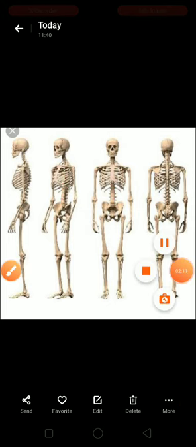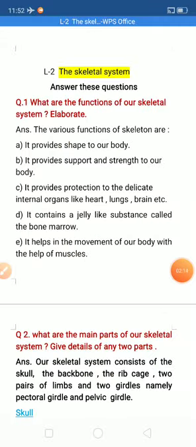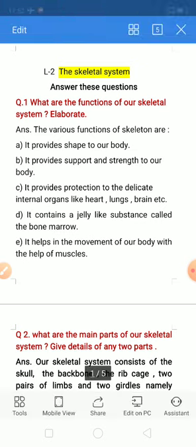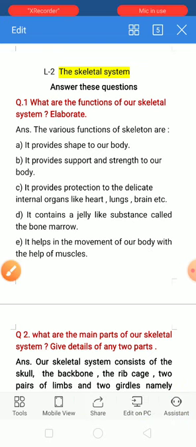Okay, and it helps in the movement of our body with the help of muscles. Our complete skeleton is covered with our muscles, so these muscles help in the movement of our body, and the skeleton helps in the movement of our body with the help of muscles. We are done with question number 1. Now we will look at the next one.